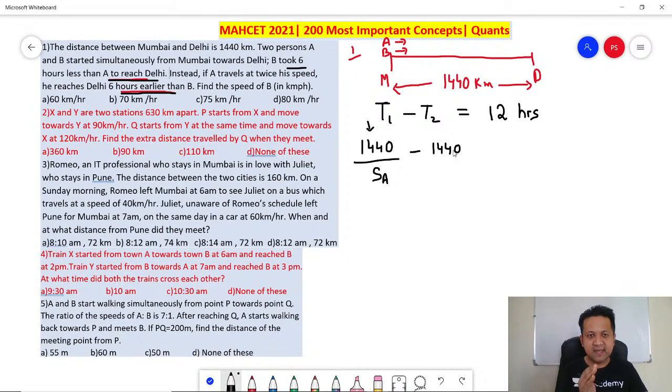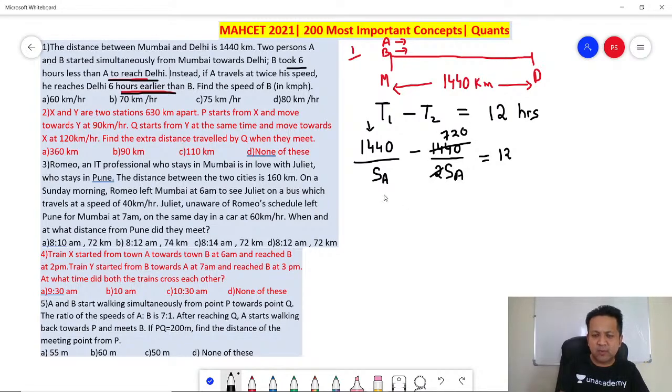In the first instance, A was 6 hours late than B. B is early, A is late. In the second case, A is 6 hours earlier than B if he travels at twice his speed. So what would it be? Let's say this is 2AC. This is equal to 12. Correct?